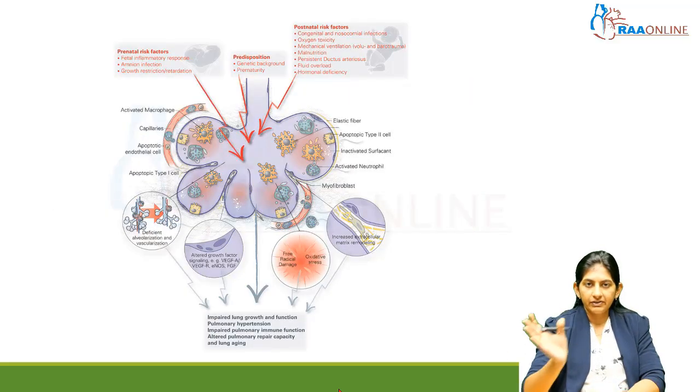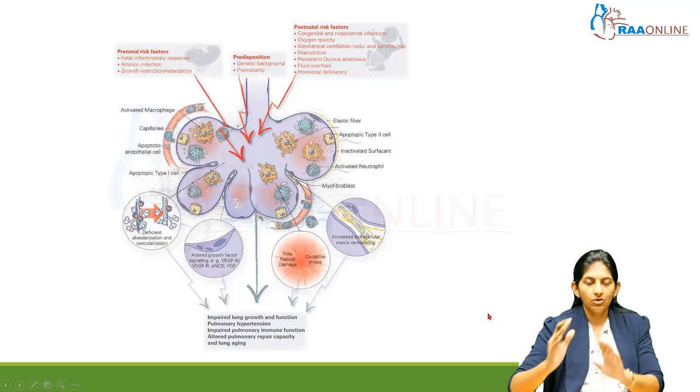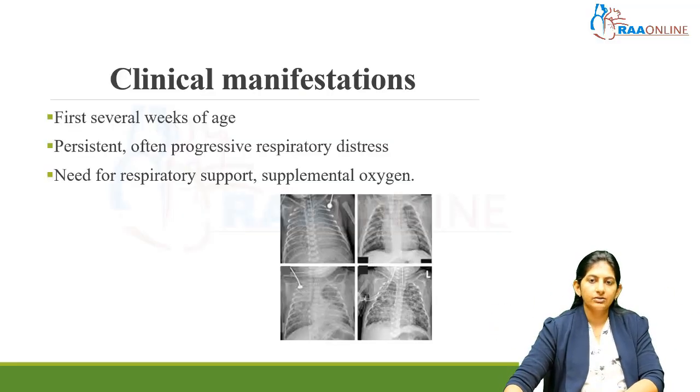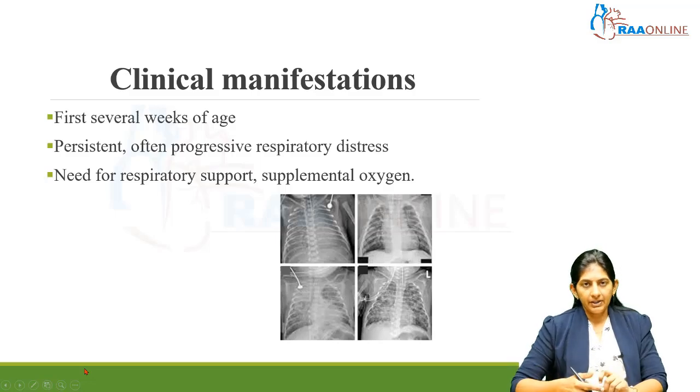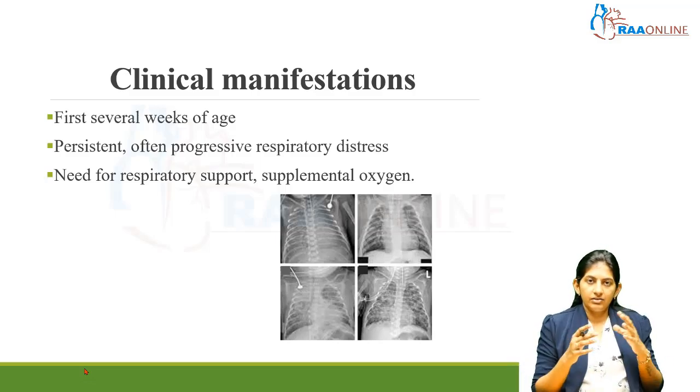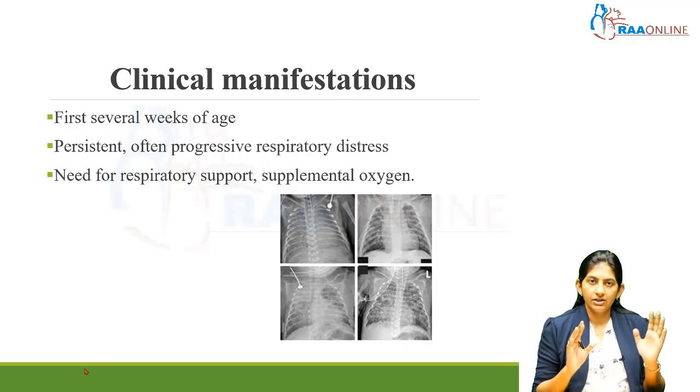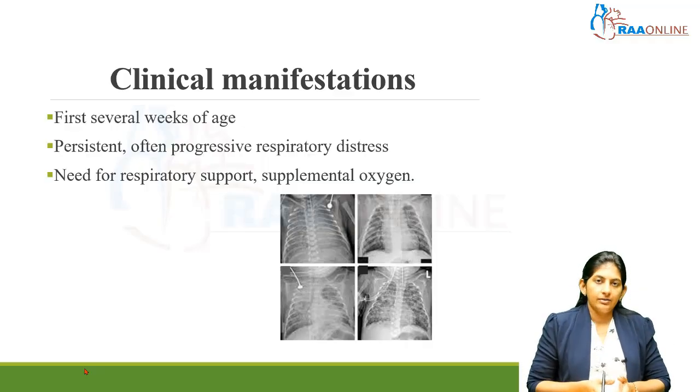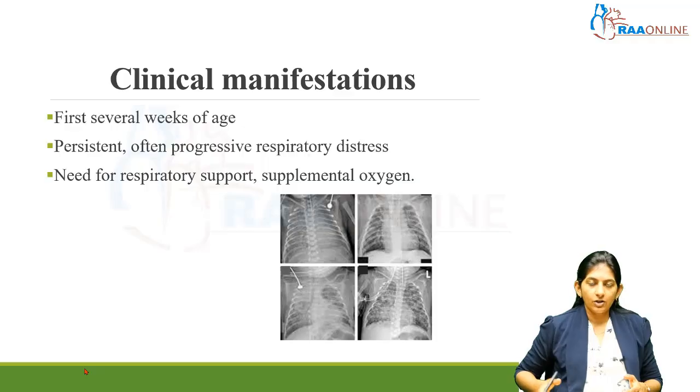Again, whatever we have discussed so far, I am not going to repeat. So this is an alveoli which is subjected to all triggers from outside. So how does BPD present? This is the definition I am going to come to again. We know that for babies born at less than 32 weeks, at 36 weeks you evaluate, and if the baby is dependent on oxygen for 3 days or more, then we call it BPD. So that is oxygen dependency. It is not just oxygen dependency; any need for respiratory support or supplemental oxygen we will call BPD.